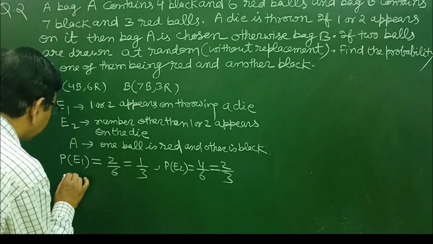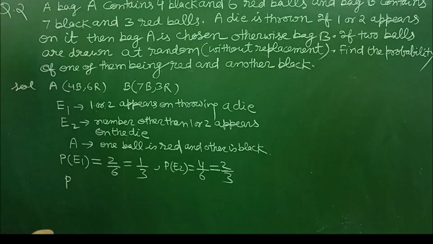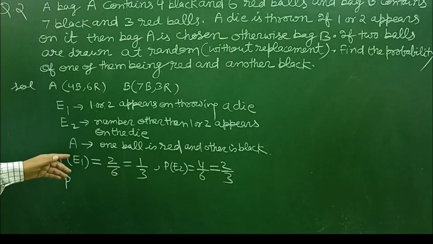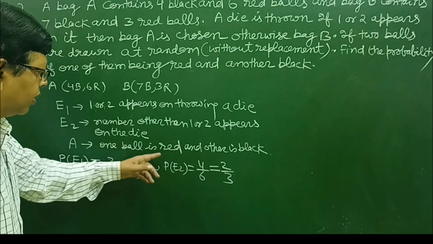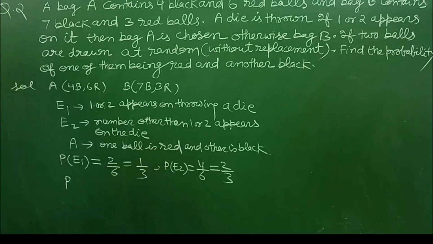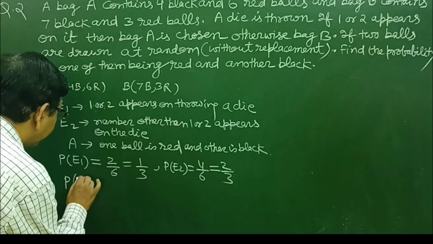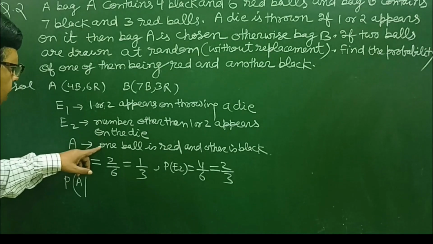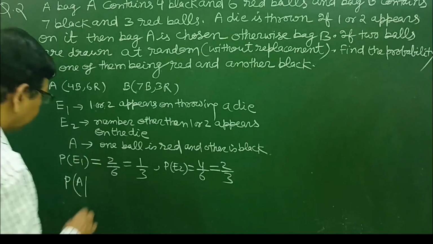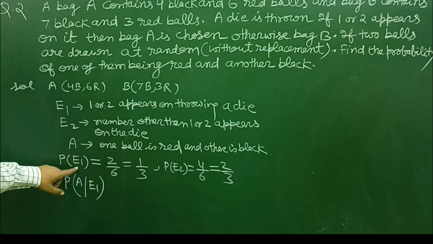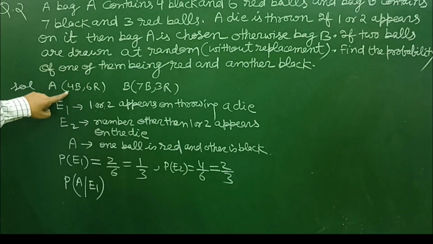Now after this event happens, a bag is selected, and two balls are drawn, and we want the probability that one ball is red and the other is black. When E1 happens, bag A is selected.